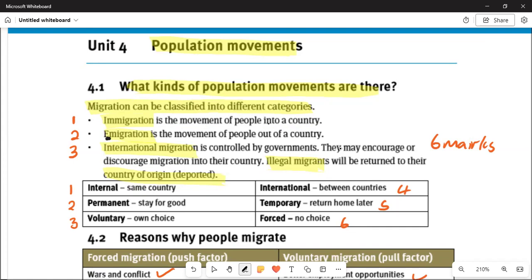And then number 4, we've got international, which is between countries. The word international means between countries. And then temporary means you return home later. So if you are temporary, you can return home. And then we've got forced.